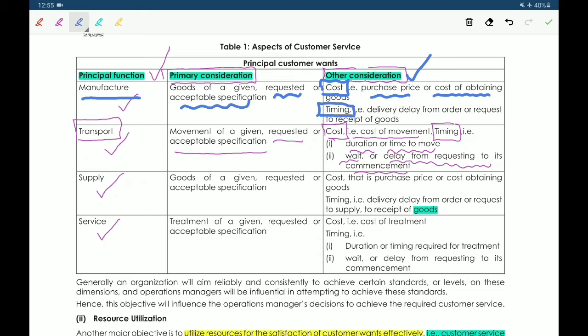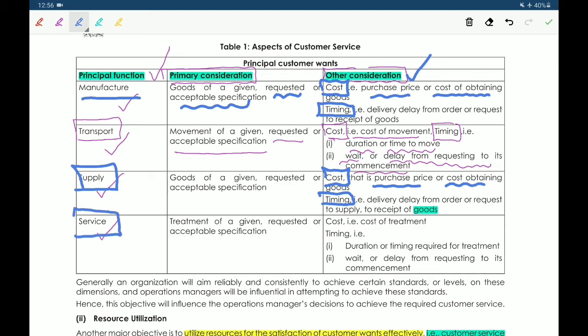Next, the third principal function, supply. In respect of supply, the primary consideration is goods of a given requested or acceptable specification, so ultimately satisfying the customer want. Other considerations in respect of supply are cost and timing. In respect of cost, purchase price or cost of obtaining goods. In respect of timing, delivery delay from order or request to receipt of goods.